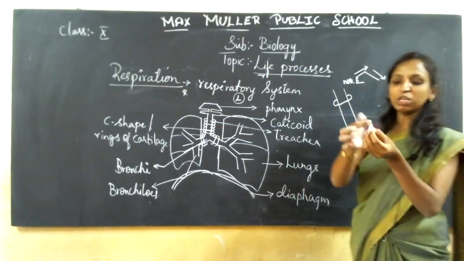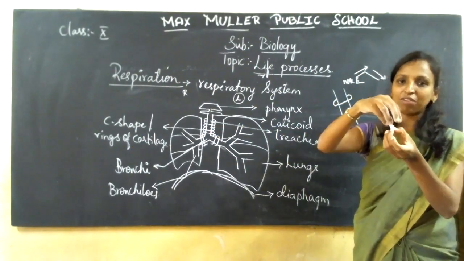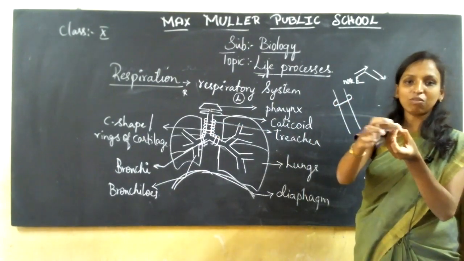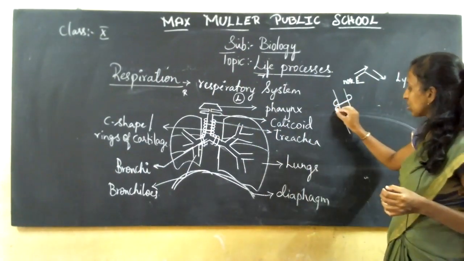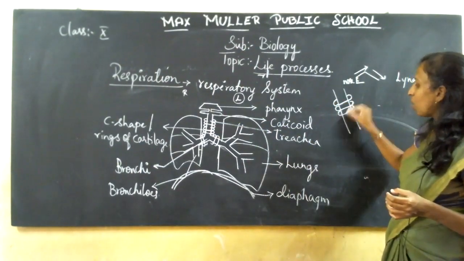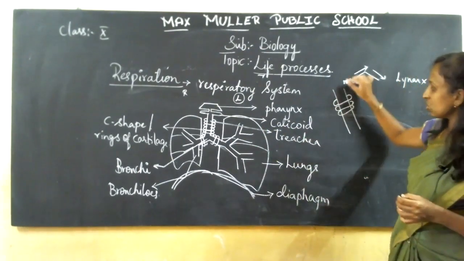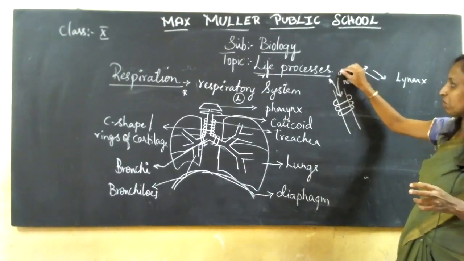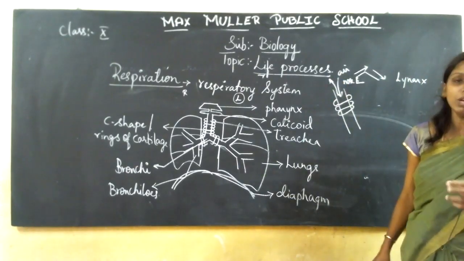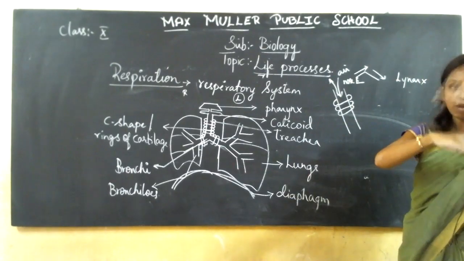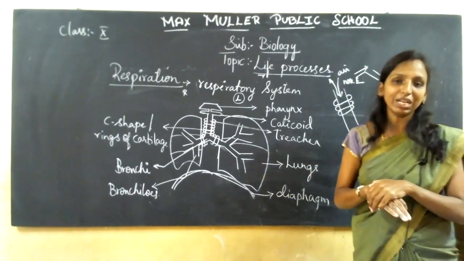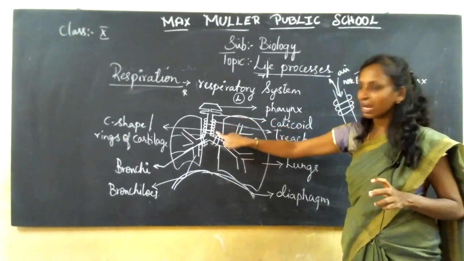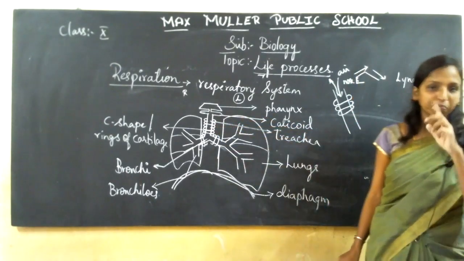See, this is your trachea, a pipe covered with C-shape. C-shape means only the front part is covered, not completely. It is not a full circle, only the front part will be covered. So that is the C-shaped cartilages, to avoid collapse. Air is entering and exiting, right? So during that time, it should not get compressed and collapse should not take place. To avoid the collapse, you have the C-shaped cartilages.